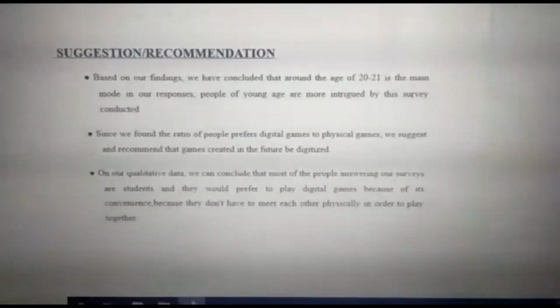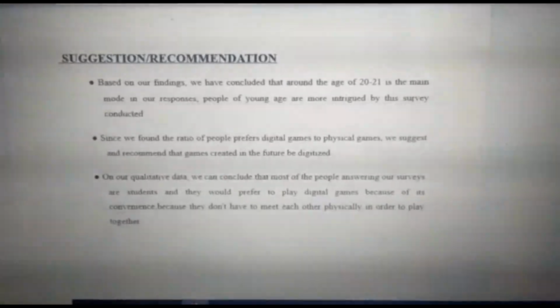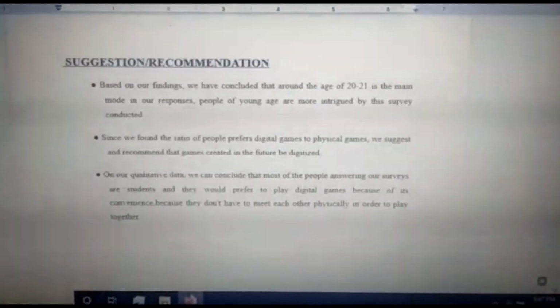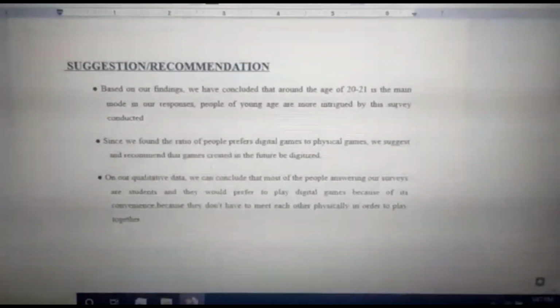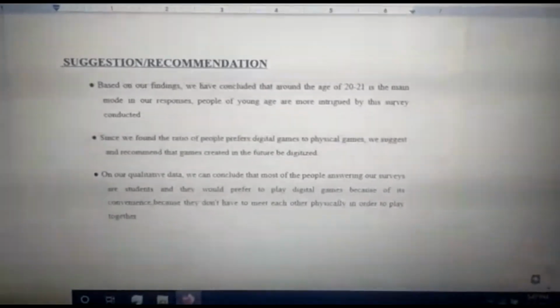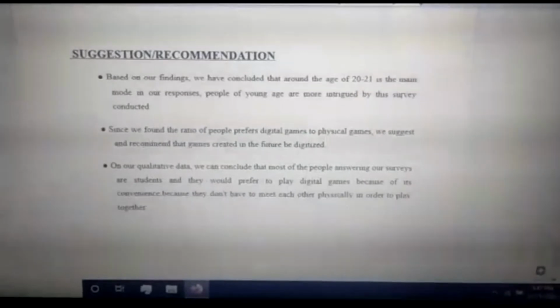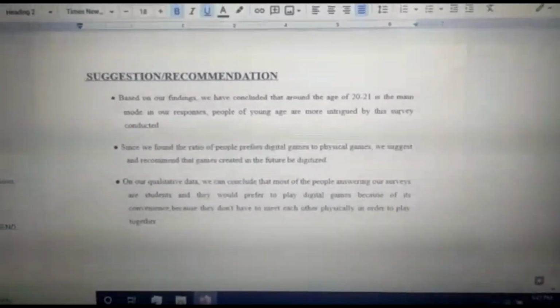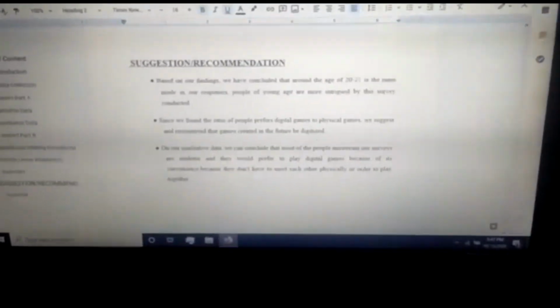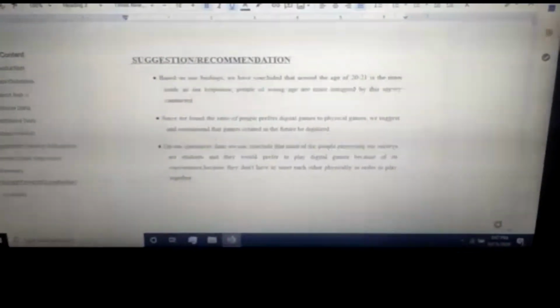And lastly, in our qualitative data, we can conclude that most of the people answering our survey are students and would rather play digital games because it's convenient, easy, they do not have to meet physically, and it's less hassle. And due to COVID and the pandemic now, everything is digitalized. It's better digitalized.